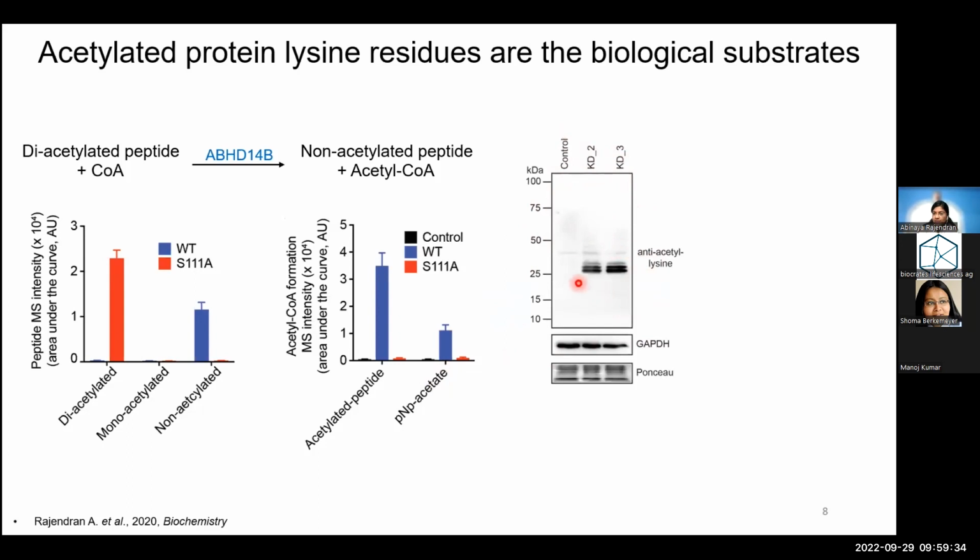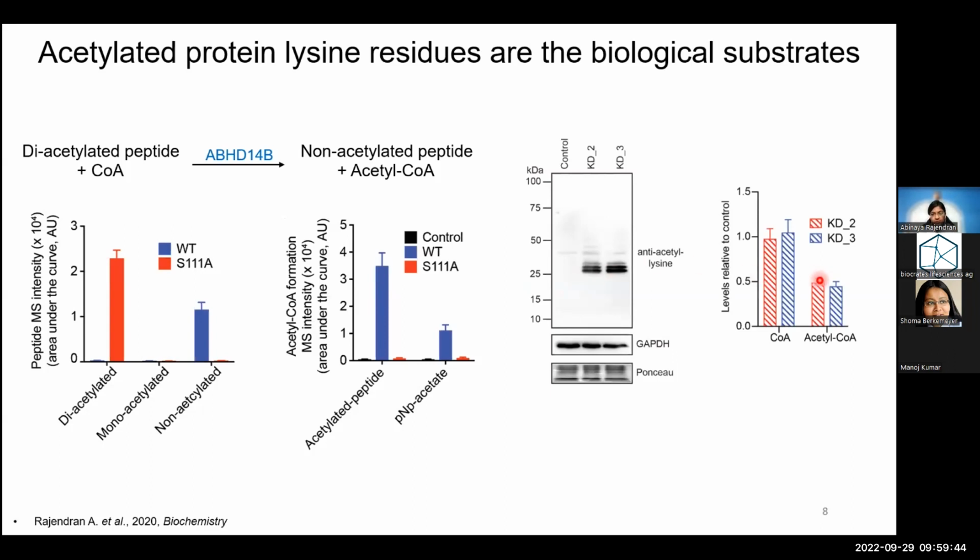As you can clearly see, following the knockdown, there is a significant increase in the acetylation of proteins as compared to the control. Concomitantly, I also observed a drop in the levels of acetyl-CoA in the knockdowns as compared to the control, suggesting that in vivo as well, this enzyme is deacetylating proteins and forming acetyl-CoA. Therefore, in the absence of this enzyme, you see an increase in the acetylated lysine levels and a drop in the acetyl-CoA levels. So the acetylated lysine containing proteins are the biological substrates of this enzyme.